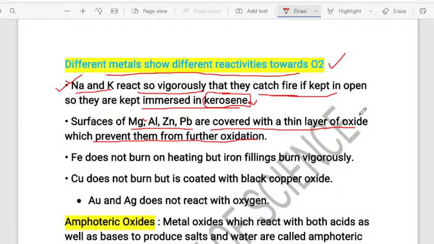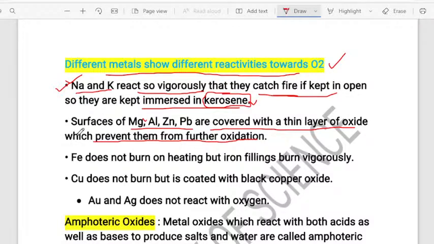So why are they covered with the thin layer of oxide? To prevent further oxidation. If the metal undergoes further oxidation, what happens? Sometimes it may lose its nature. That is the reason the metals always have this protection.